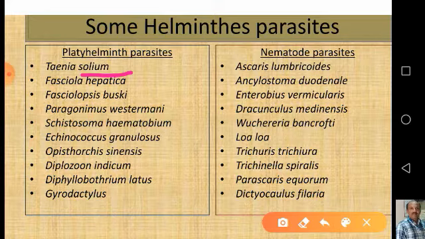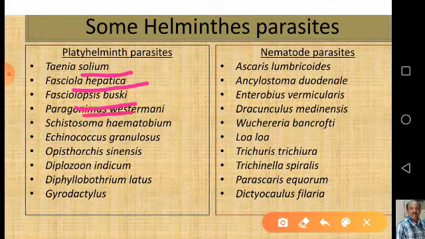Then Fasciola hepatica lives in the liver of sheep. That's why it is also called sheep liver fluke. Then Fasciolopsis buski, which lives in the intestine. Then Paragonimus westermani, it lives in lungs.